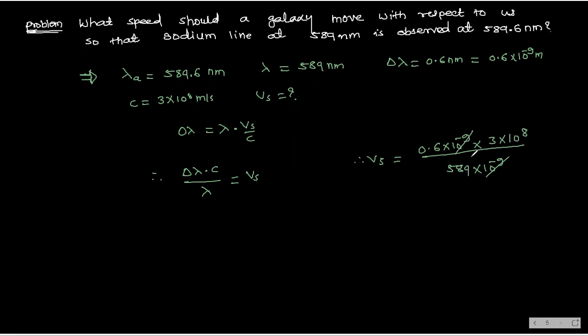Yes, can you do it yourself? Do it fast. You are getting 0.00305 into 10 to the power 8. So if you want, 3.05 into 10 to the power 5 will come, right? Meter per second. This is the velocity of that particular galaxy.